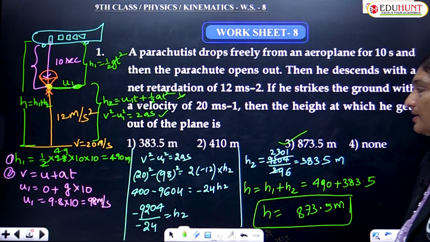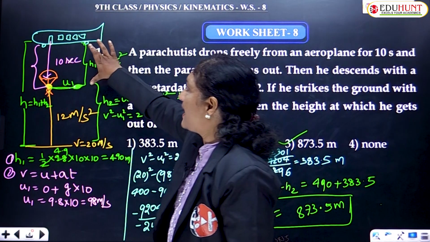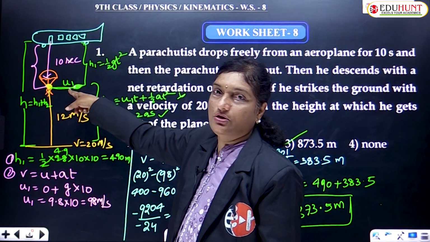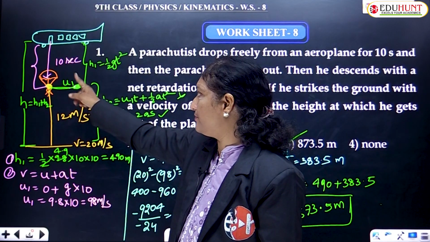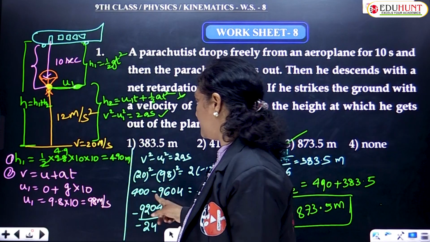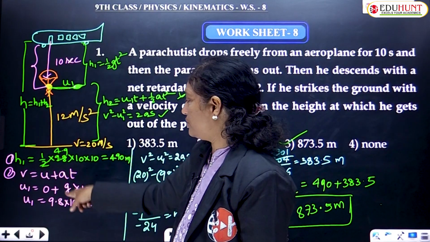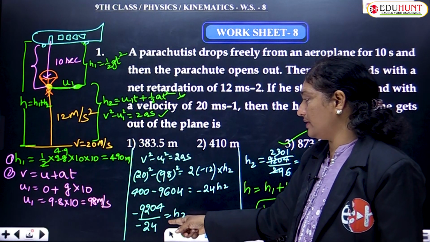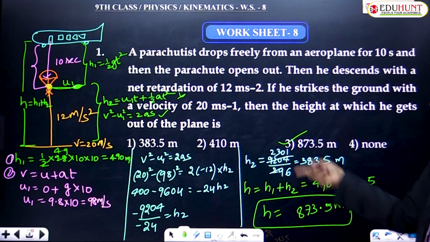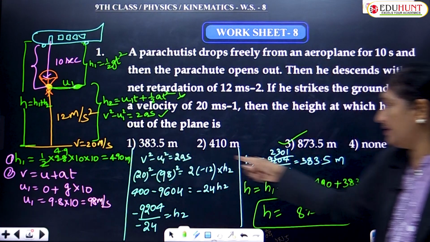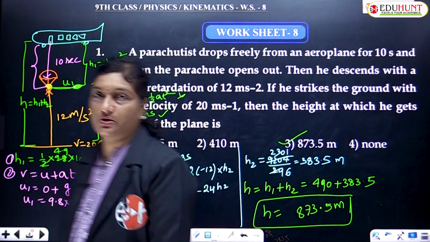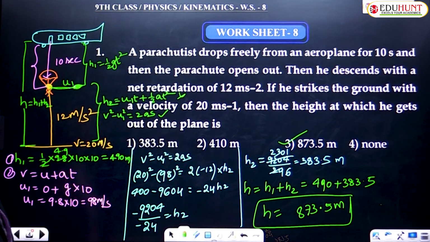873.5 meters. Okay, children. So the initial height was half g t square. To find this height, I substituted, found the value of u1 from the formula v equals u plus at, got u1, then substituted in v square minus u square equals 2as and got the value of h2. As h1 was already calculated and h2 was calculated here, the total height was found to be 873.5 meters. Hence the third option. Okay, moving to the next question.